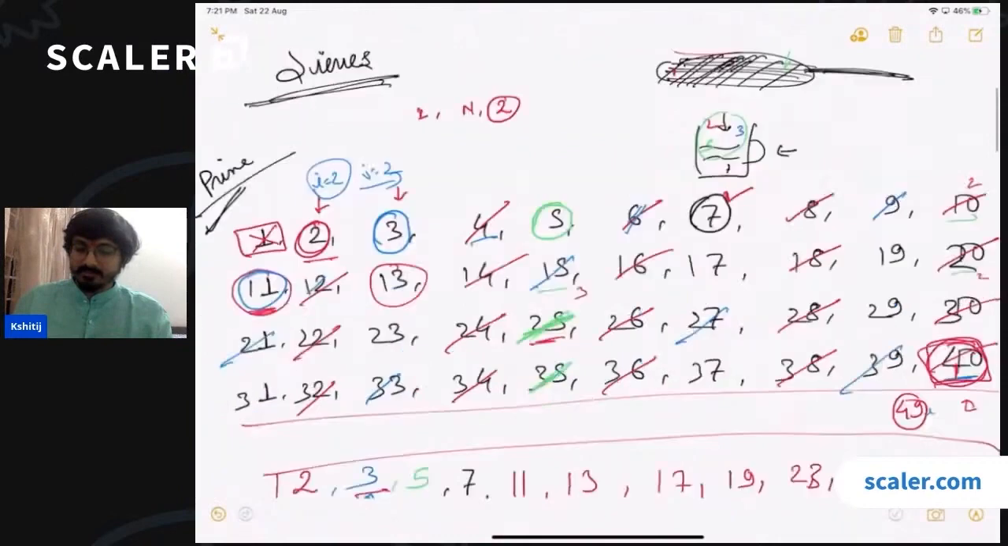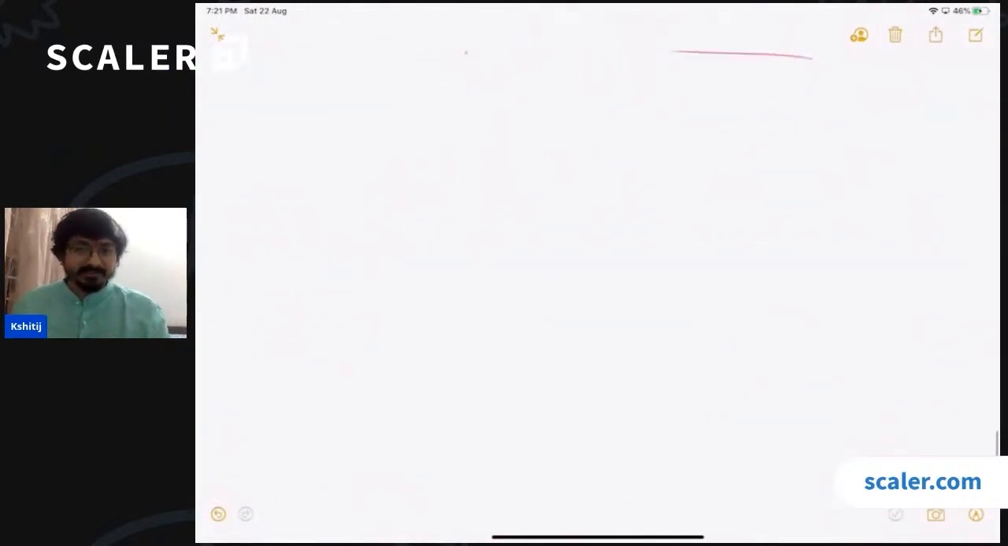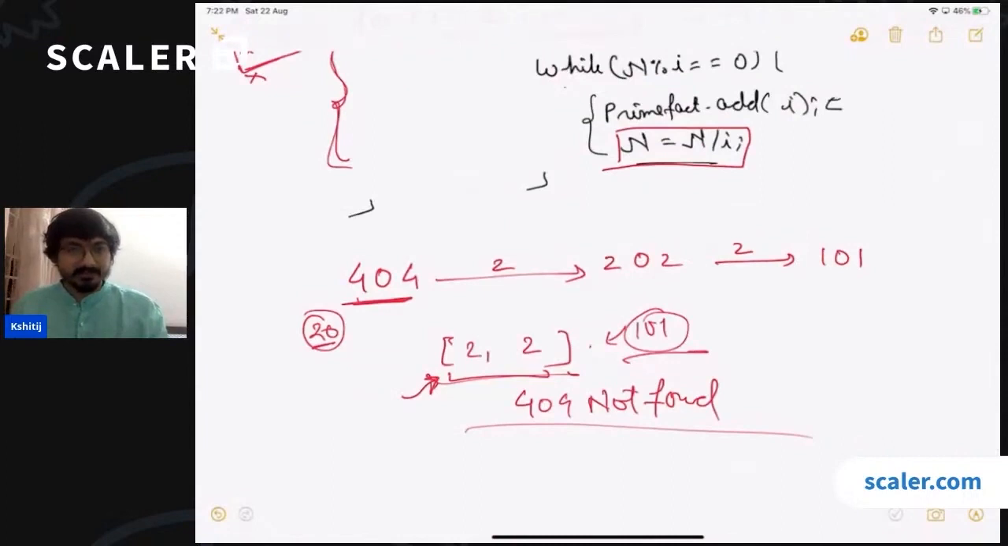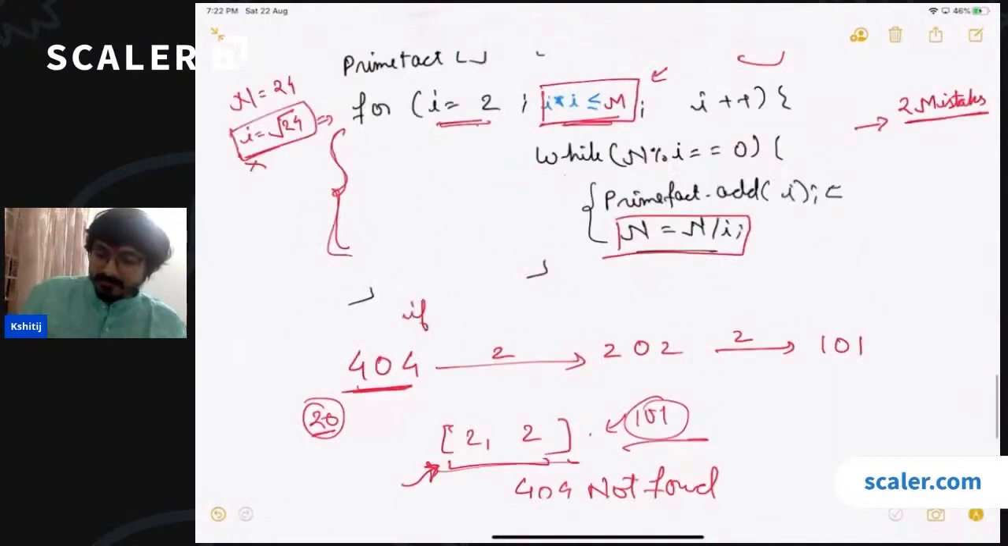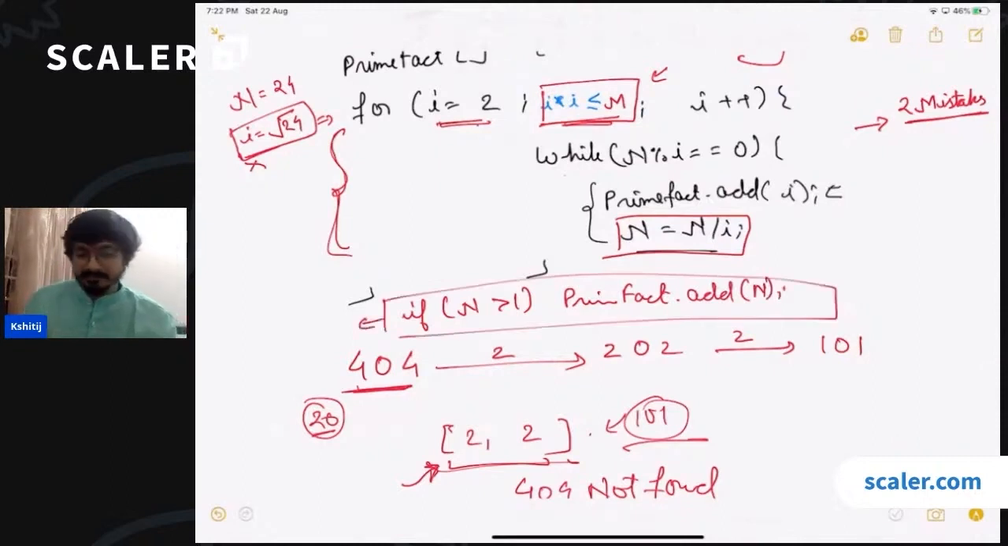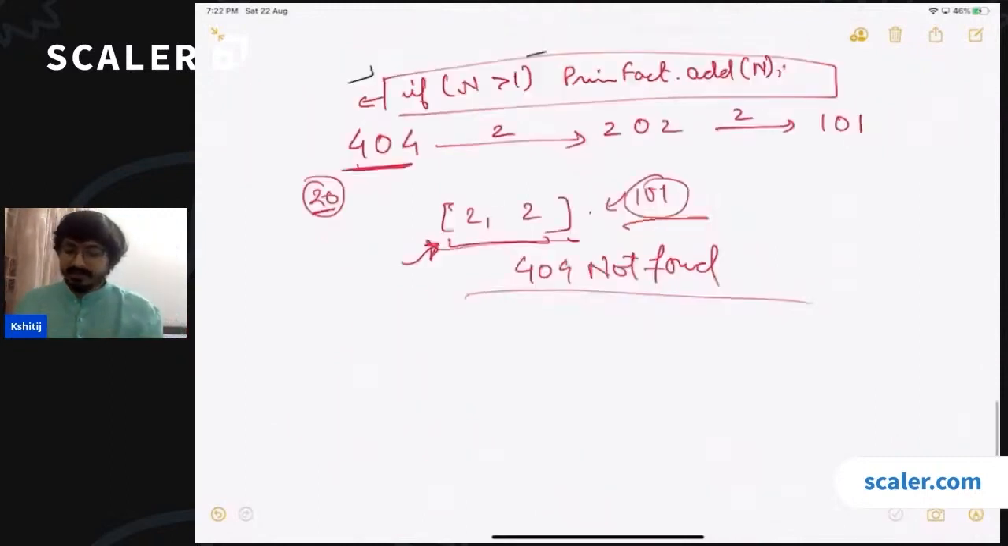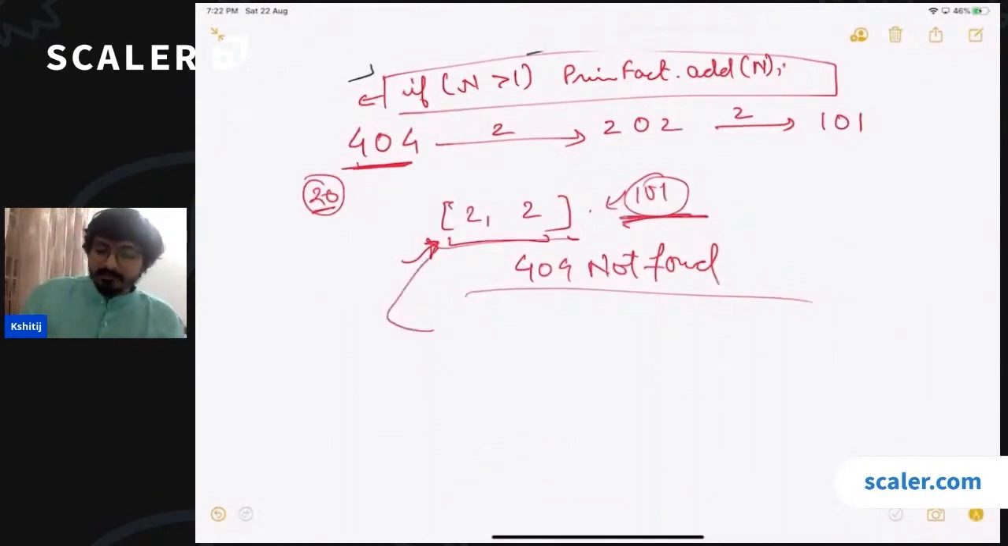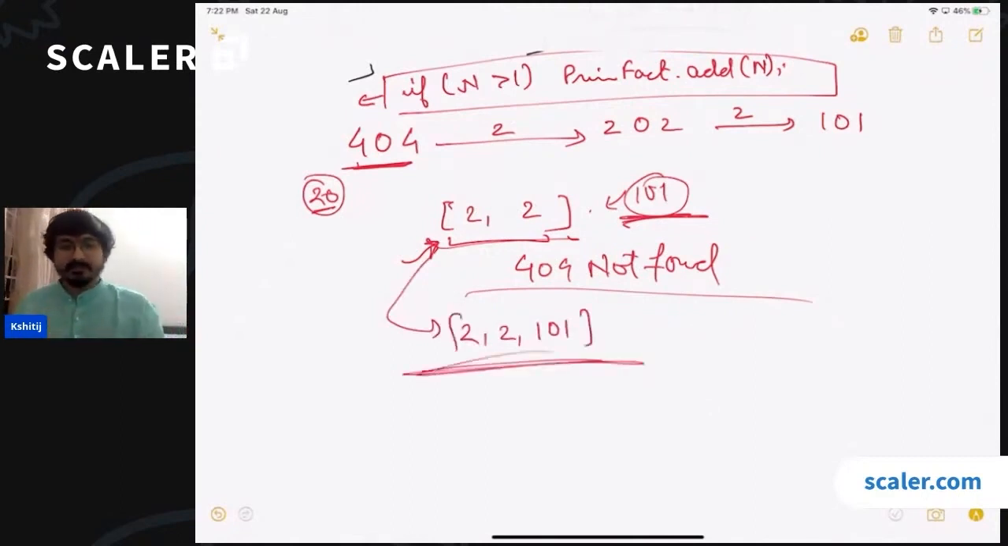To actually fix this code, can I just add another if condition? It says that if this number is still not reduced to 1, that means this number has to be a prime number, so directly add this remaining number as well. So if n is greater than 1, then primeFactor.add(n). We will add this line right after the for loop completes. If this number has not been reduced to 1, we will add 101 as well, and we will get the correct answer. Does this make sense to everyone?